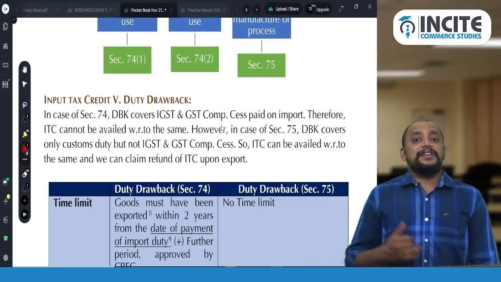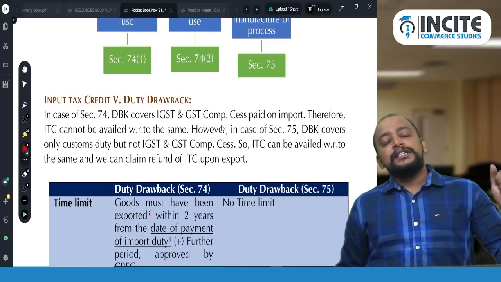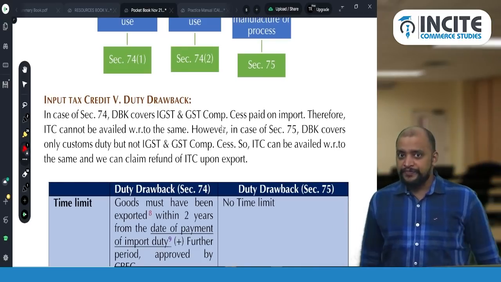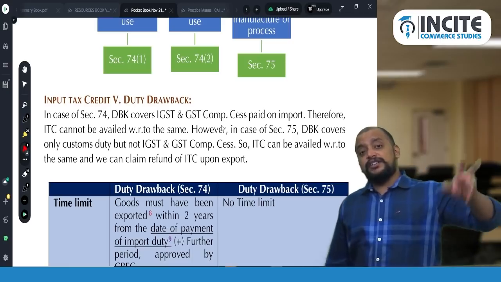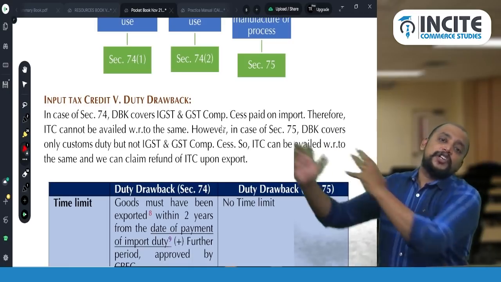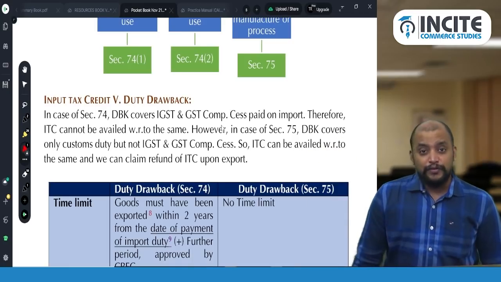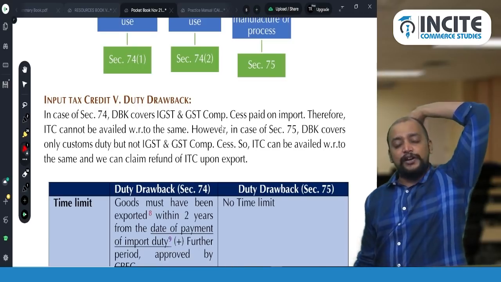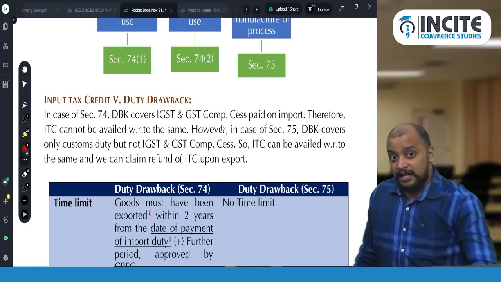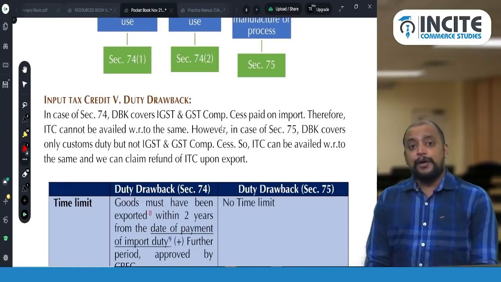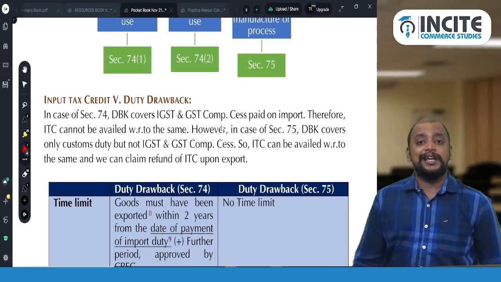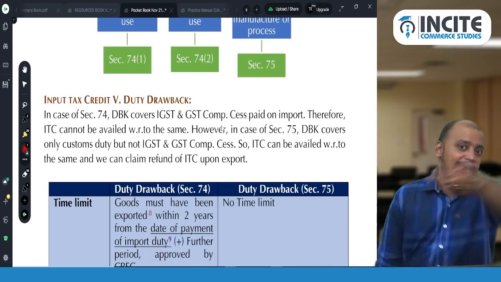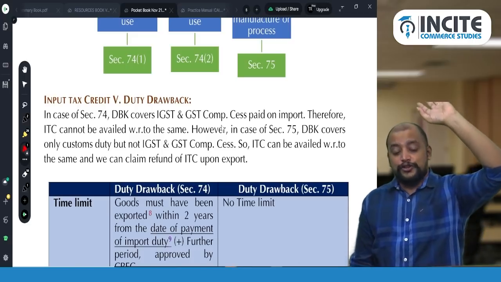However, in case of 75, what is 75? What is 74? 74 is imported goods exported as such, without use or with use. Whereas 75 is imported goods used in process which are then exported. So in case of 74, when you claim duty drawback, you will get a refund of even the IGST paid on import. But in case of 75, the duty drawback covers only the customs duty but not IGST. Means can I take that IGST as ITC? Yes, you can. So that ITC can be taken with respect to IGST paid.